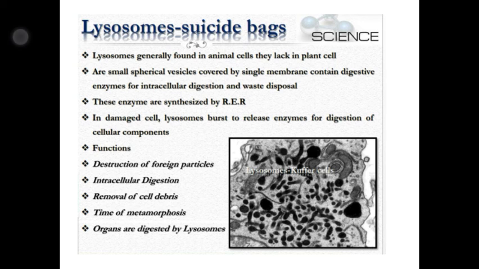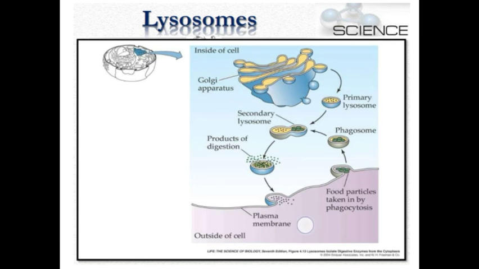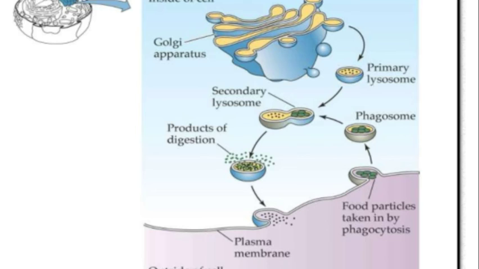See here, the picture of the lysosome. As I have already said, it attaches to the Golgi bodies. The primary lysosome comes from the Golgi apparatus and attaches to the secondary lysosome.